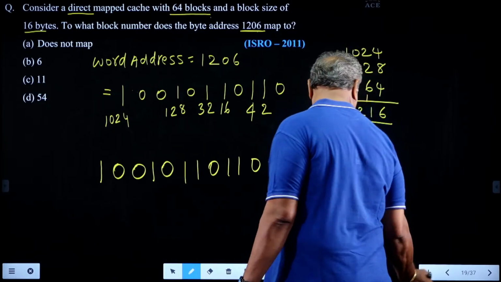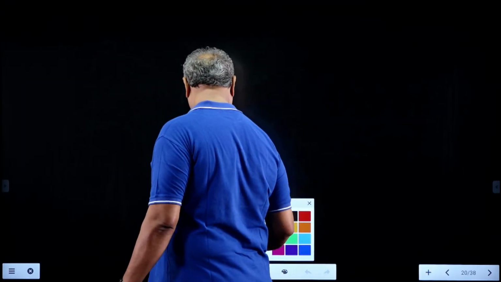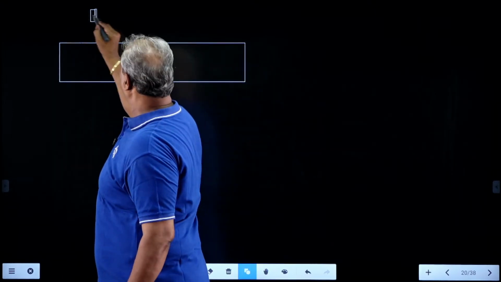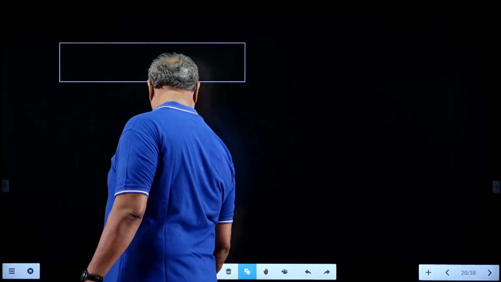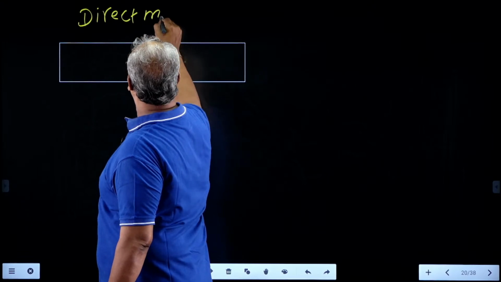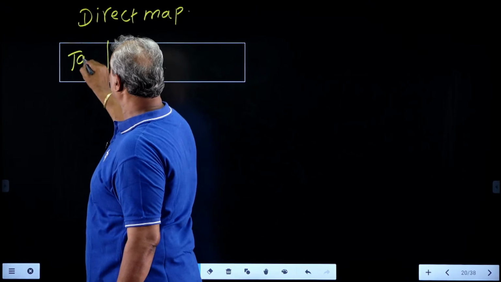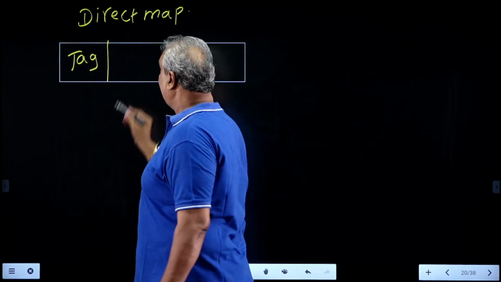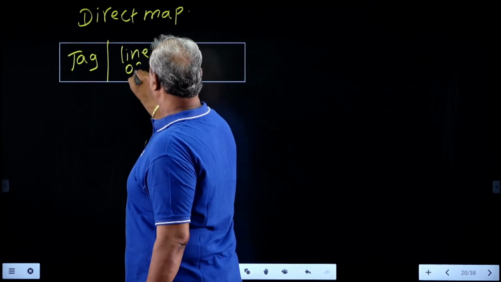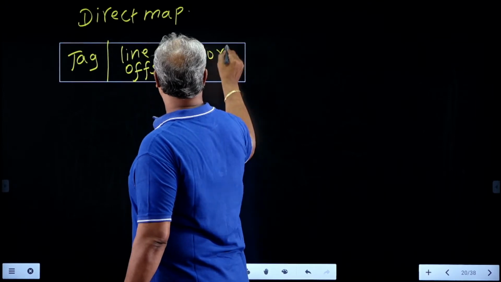For a direct mapped cache, the physical address format is like this. The left side field is the tag. Next, the cache line offset. Next, the word offset.